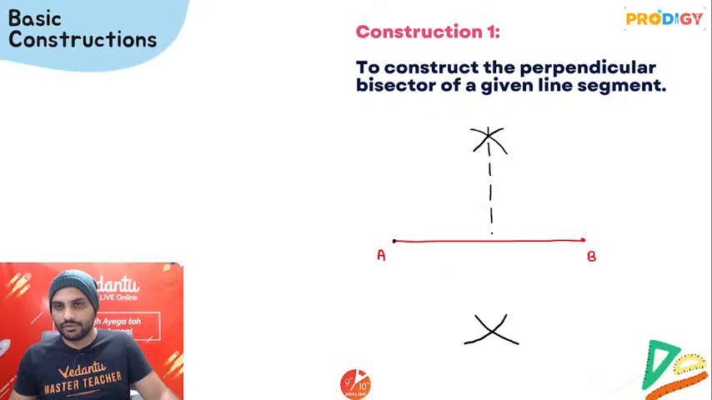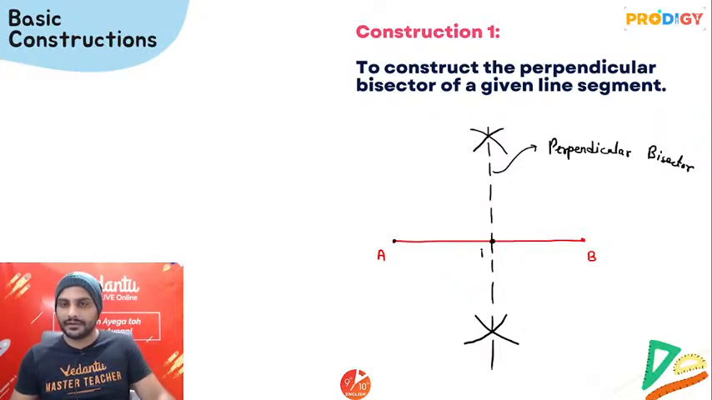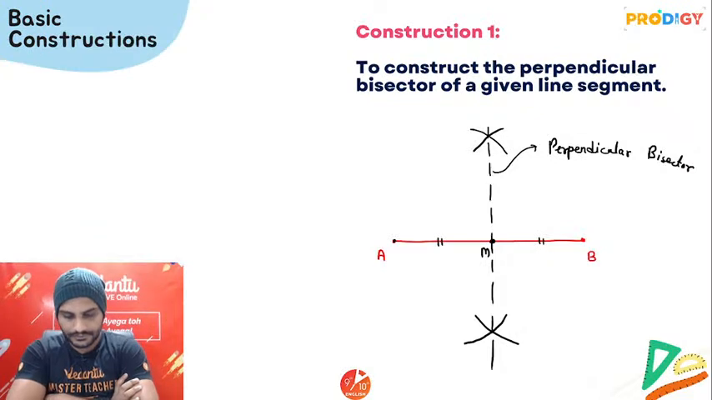Now join these two intersection points with the help of a scale. This line will be your required perpendicular bisector. And you will be able to say that AM will be equal to BM. AM is equal to BM.